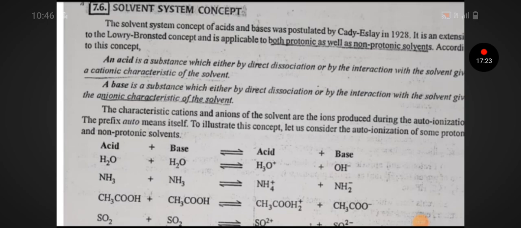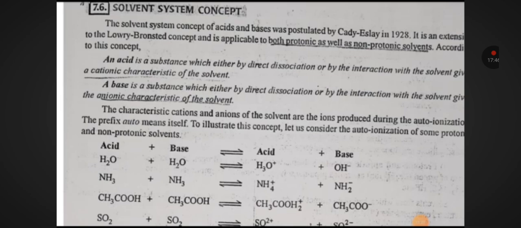The prefix auto means itself. To illustrate the concept, let us consider auto ionization of some protonic and non-protonic solvents. Acid plus base will give acid plus base. H2O plus H2O will give H3O positive plus OH negative. NH3 plus NH3 will give NH4 positive plus NH2 negative. SO2 plus SO2 will give SO positive plus SO3 negative.